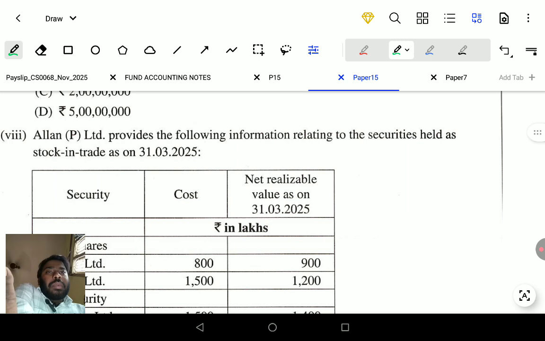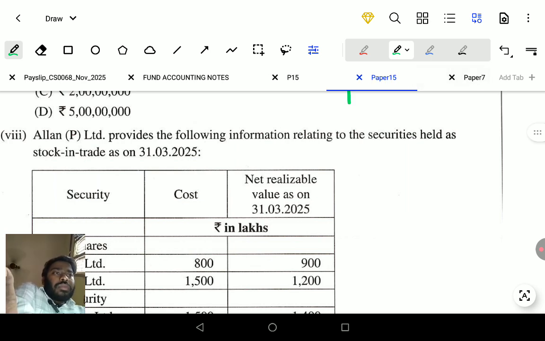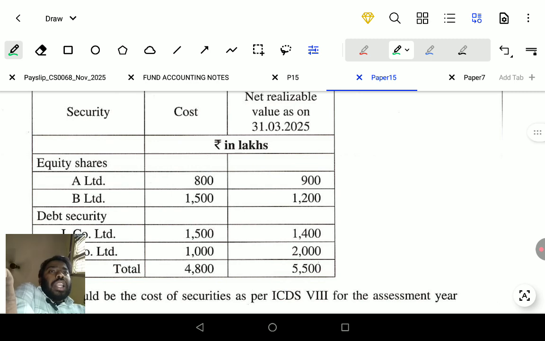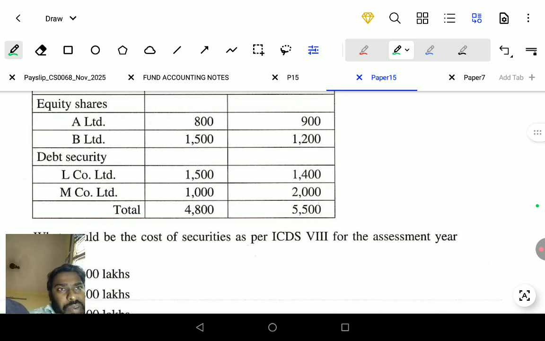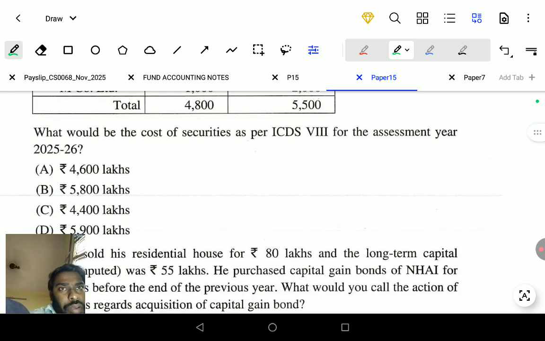Alan Private Limited have provided the following information related to the securities held as stock in trade. Here we can read equity shares A limited, B limited, 1500, B limited, A limited 800, and realizable valuation as on 1st March 2025 is 900 and 1200. Debt securities L co limited is 1500, M co limited is 1000, and 1400 and 2000. Total is 4800 and 5500.